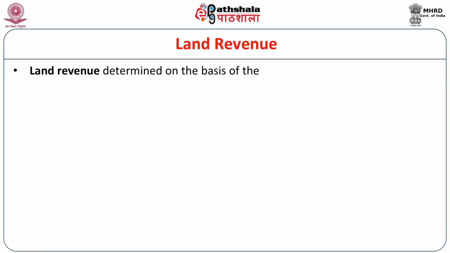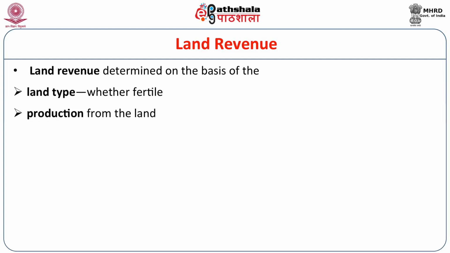Number 1, land revenue determined on the basis of land type, whether fertile land or not. Second, production from the land, that is, what type of production, what produce was from the land, those were also considered when land revenues were determined.